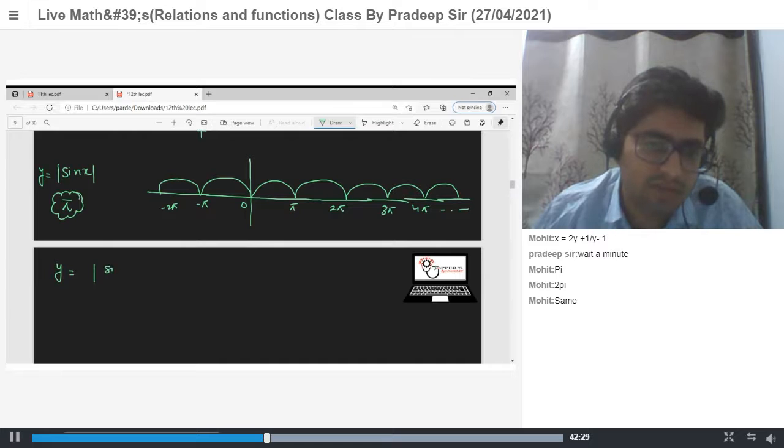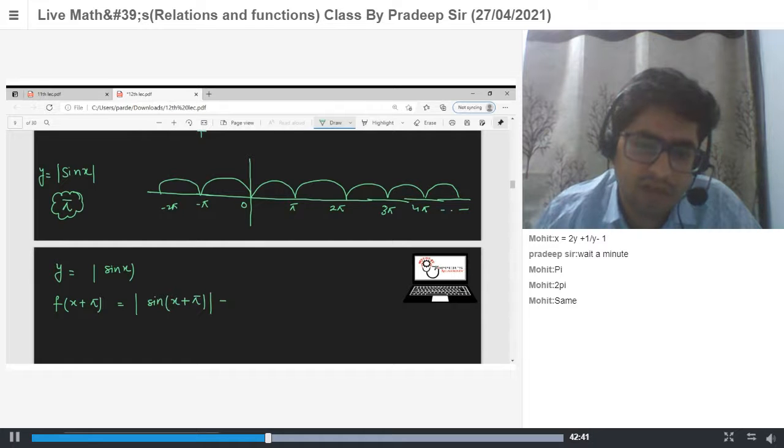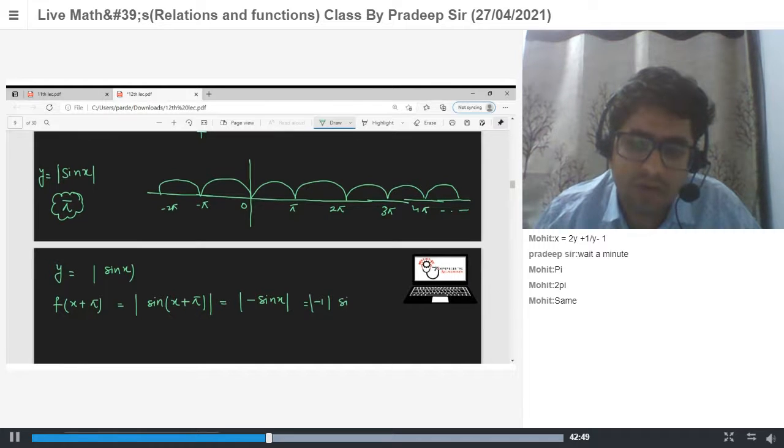You can check also. y is equal to f of x, which is mod sin x. So f of x plus pi is mod of sin x plus pi. And you know sin x plus pi is minus sin x, so mod of that is equal to minus 1 mod into mod sin x, because mod AB is mod A into mod B, and this is equal to mod sin x.